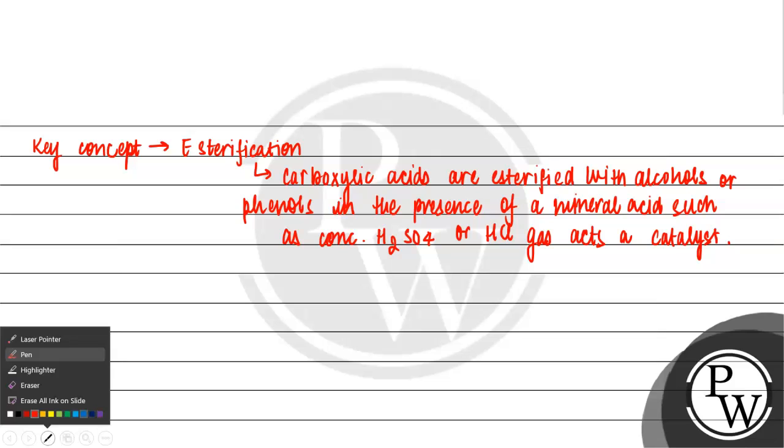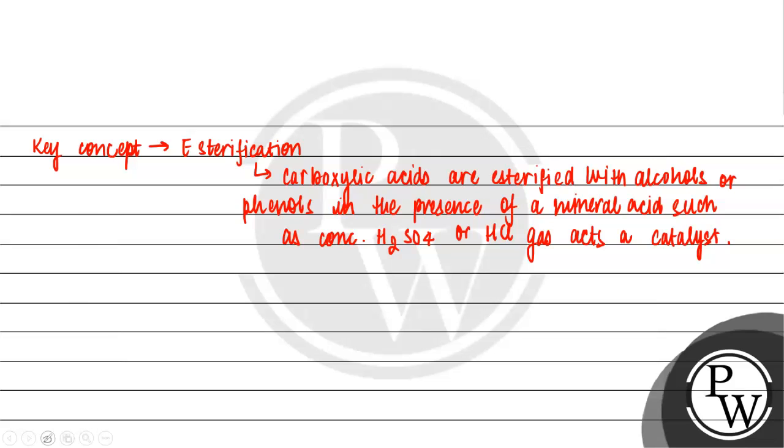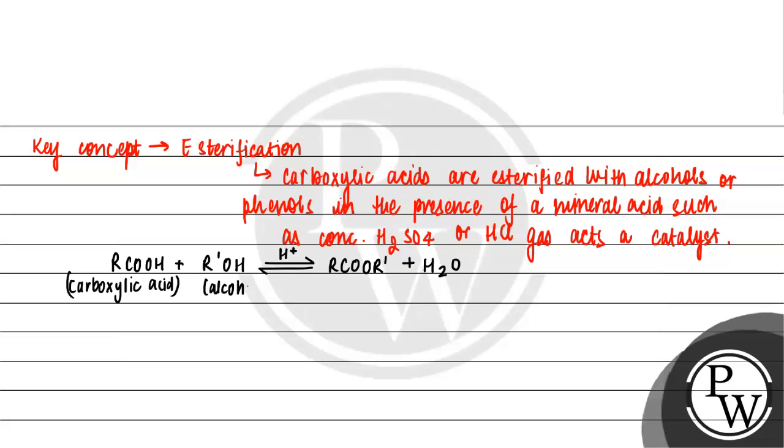Now, if we talk about the mechanism of esterification, first of all, let us write the generalized reaction, or the final reaction, which is involved in esterification. So our carboxylic acid is added to alcohol, and then in the presence of H plus ion it is converted into ester, RCOOR dash, plus H2O.